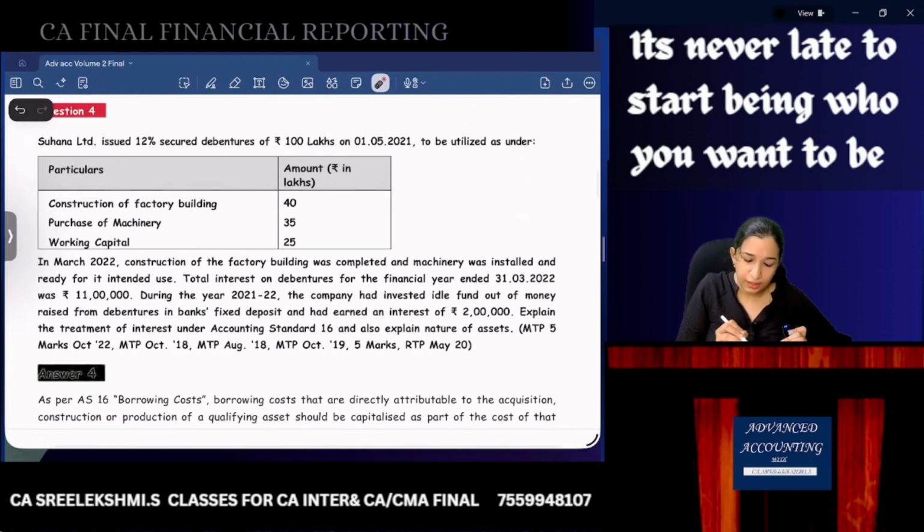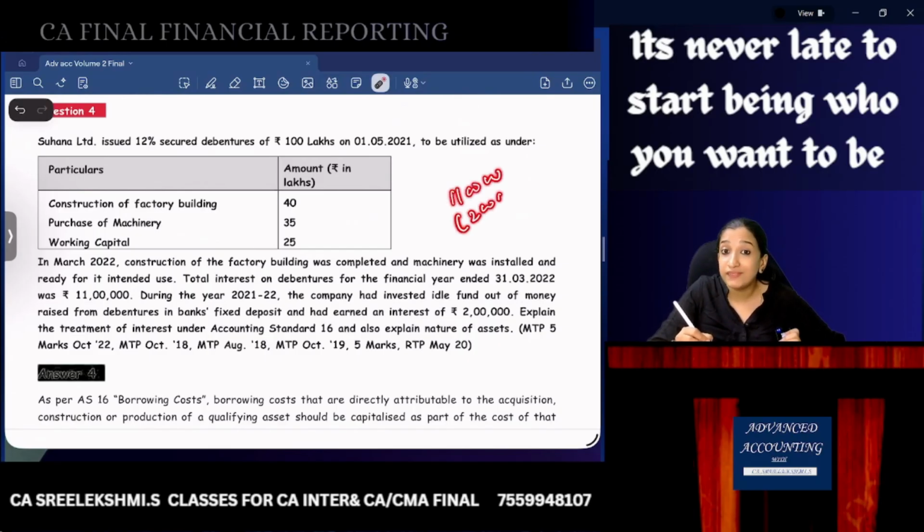Anyway, total interest on debentures for the financial year is 11 lakhs. During the year 21-22, the company had invested idle funds out of money raised from debentures in bank fixed deposits and had earned an interest of 2 lakhs. So you have interest expense of 11 lakhs and interest earned, so the interest expense during the year is only 9 lakhs. Now, explain the treatment under AS 16 and also explain the nature of assets.